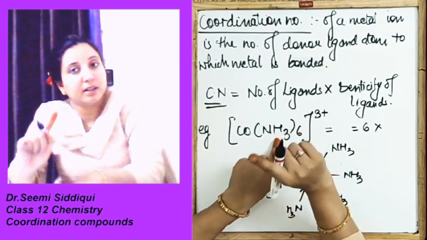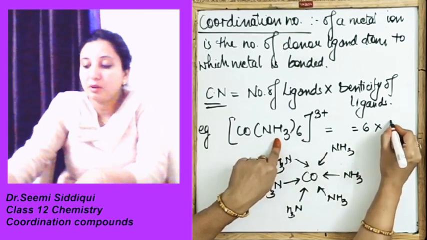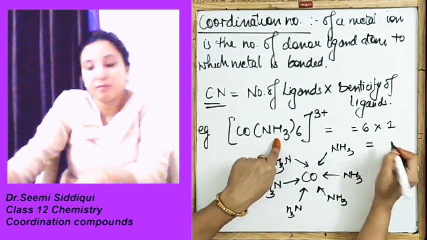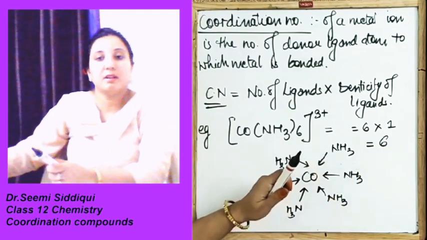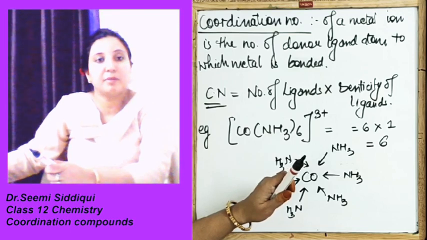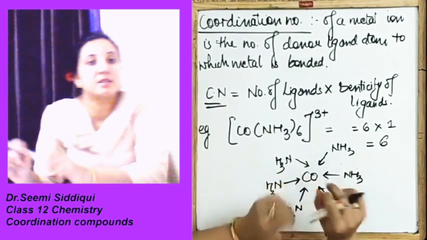So the number of ligands is 6, the denticity of the ligand is 1. Therefore, the coordination number will be 6.